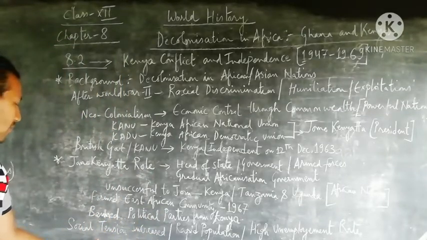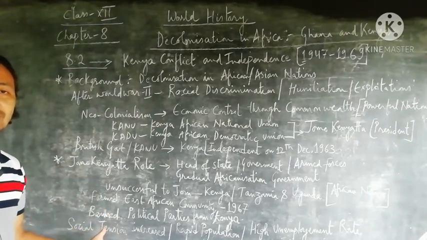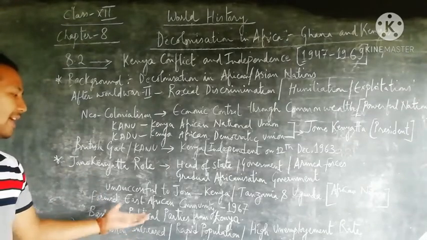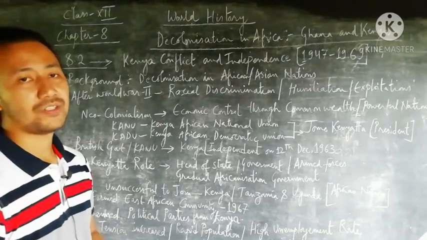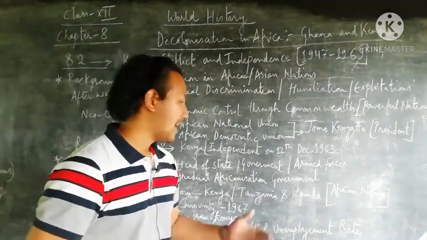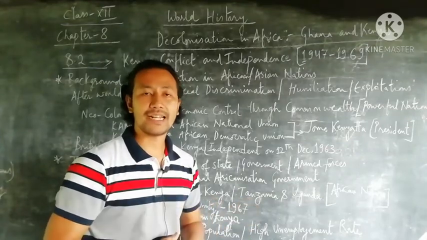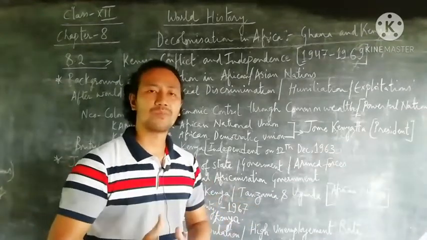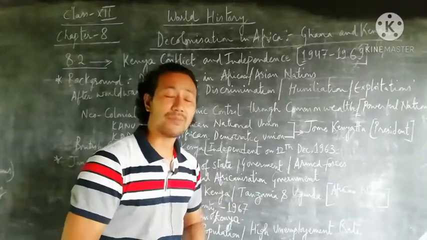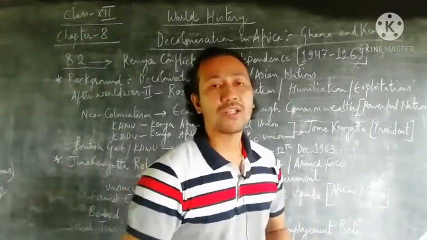And lastly, there was a lot of social tension that increased, along with rapid population growth, unemployment, and education that also started degrading. So overall, many problems also came after Kenya became independent, with Jomo Kenyatta as the leader.